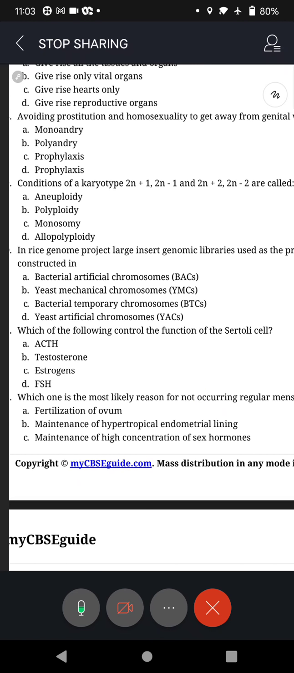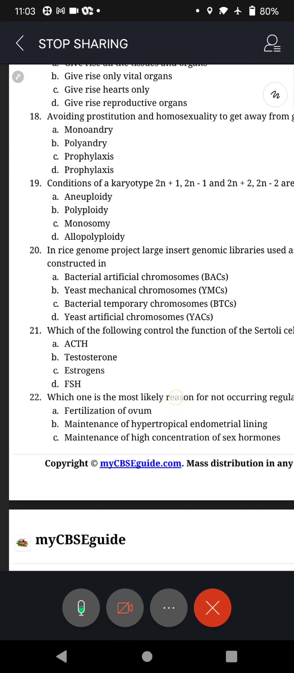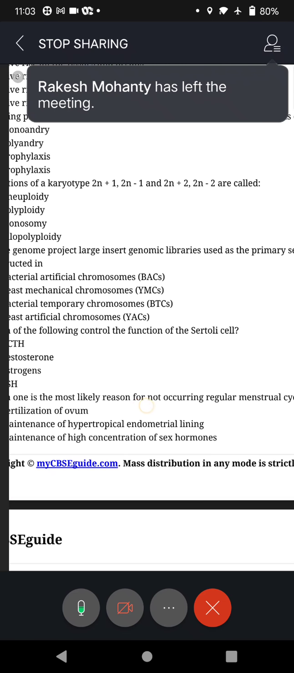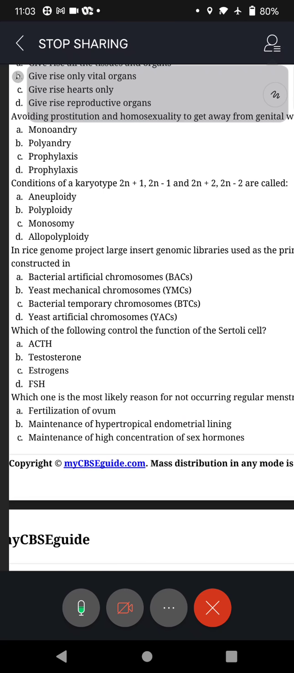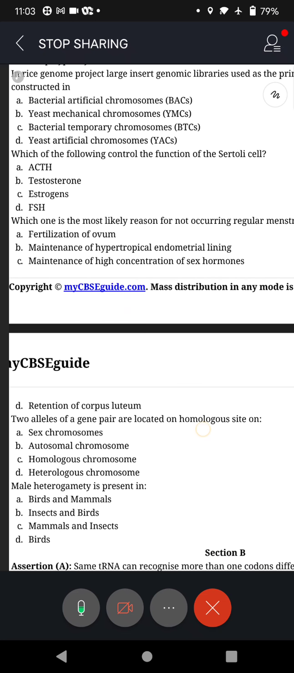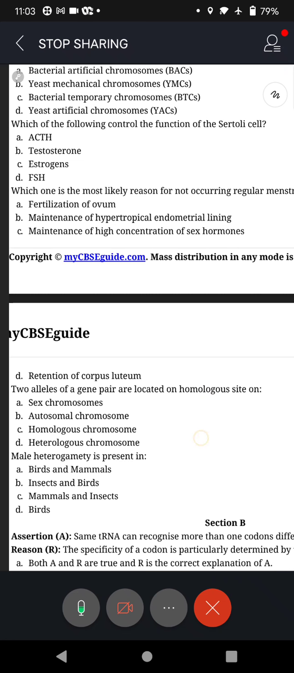Next, we go to question number 22. Which one of the following is the most likely reason for not occurring regular menstrual cycle? A. Fertilization of ovum, B. maintenance of hypertrophied endometrial lining, C. maintenance of high concentration of sex hormones, and D. retention of corpus luteum. So, which is the responsible one?